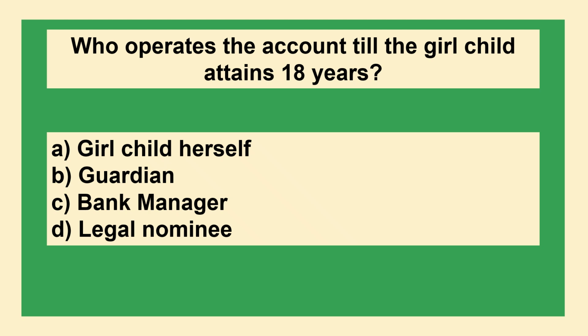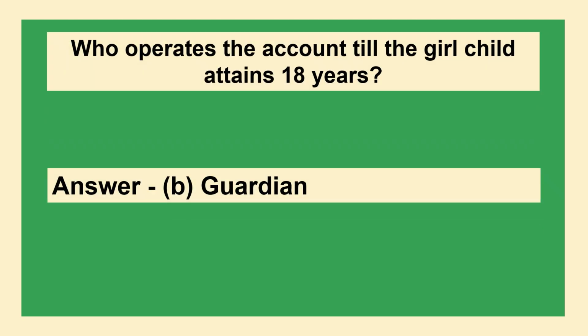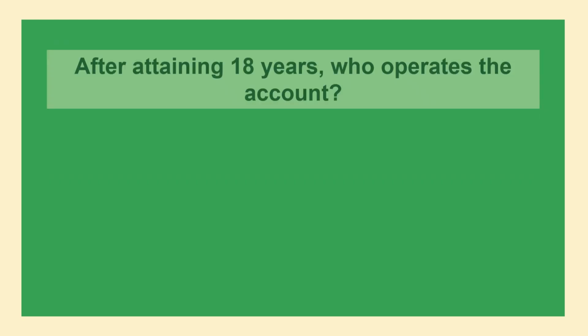Who operates the account till the girl child attains 18 years? Option A, girl child herself. Option B, guardian. Option C, bank manager. Option D, legal nominee. The answer is option B, guardian.